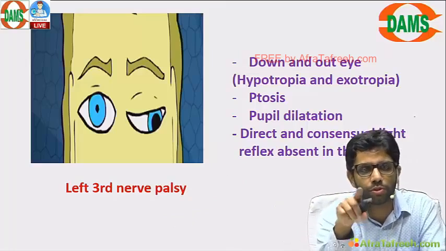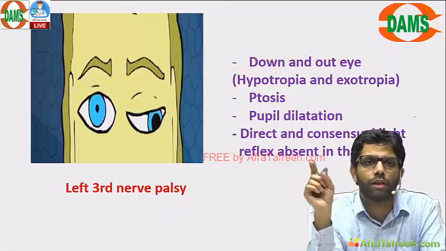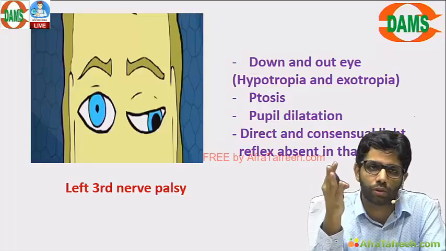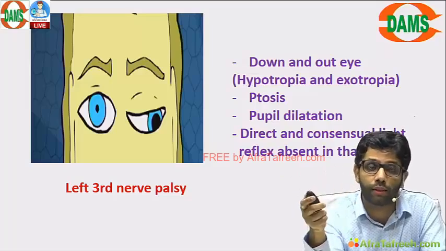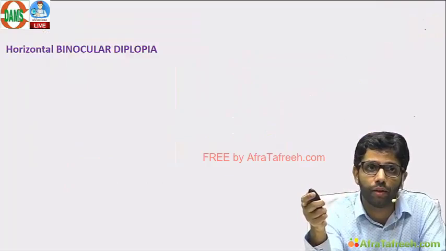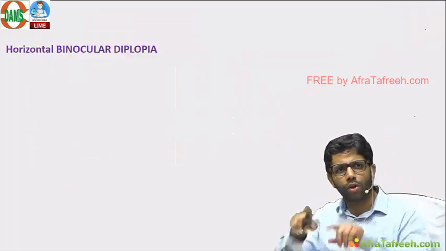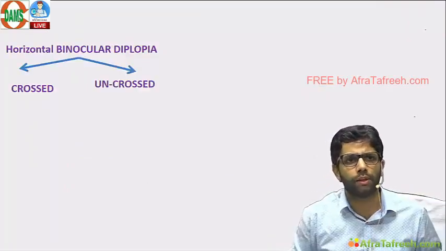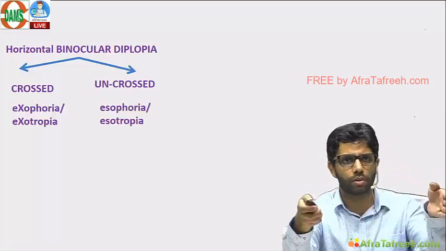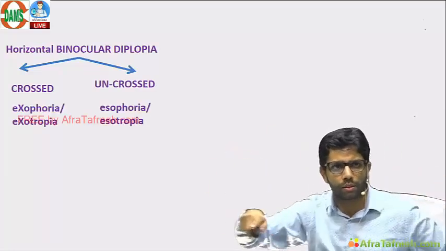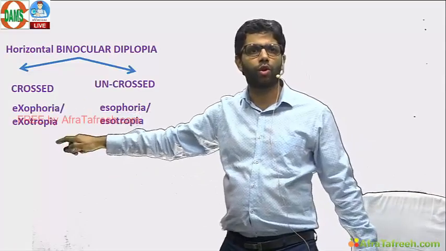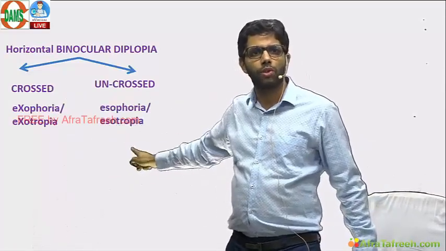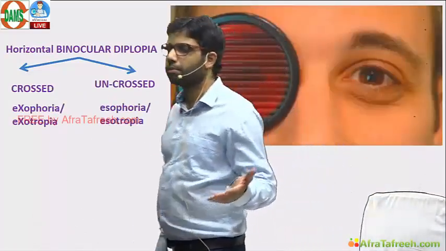Another question which can come is one of these: third nerve, sixth nerve and fourth nerve palsy, or a question based on that. Patient has horizontal binocular diplopia, can be crossed, can be uncrossed. Exo has crossed diplopia, foria or tropia; eso has uncrossed diplopia. You can check it by Maddox rod.